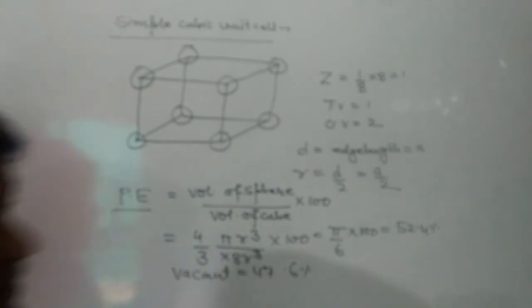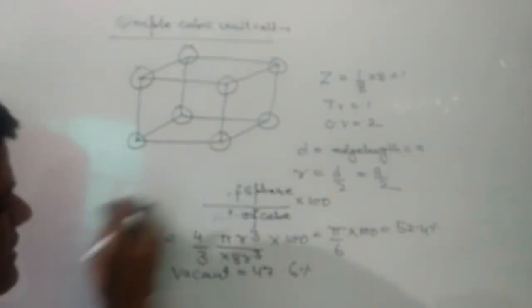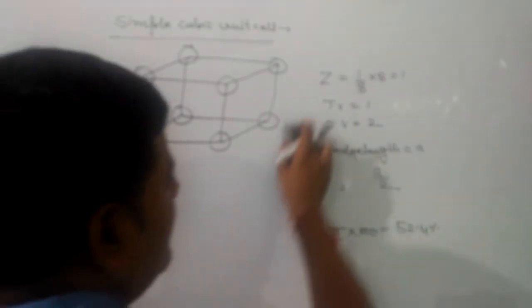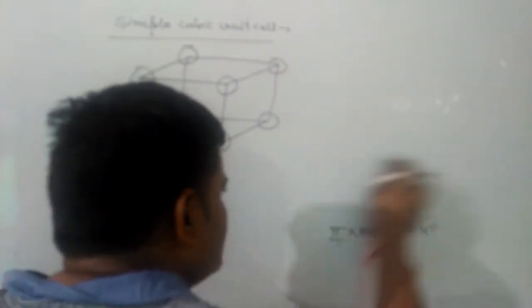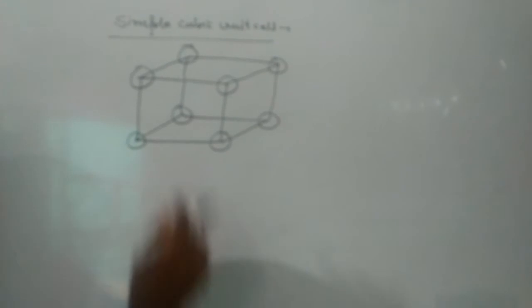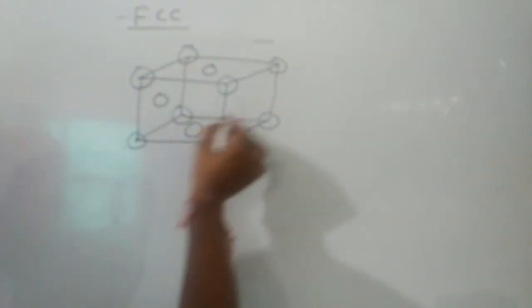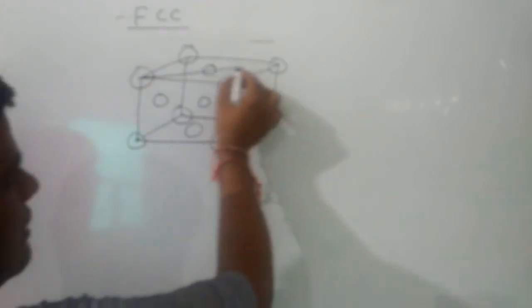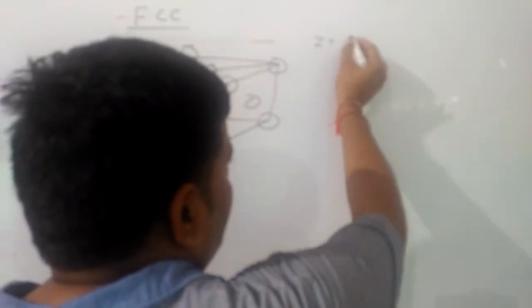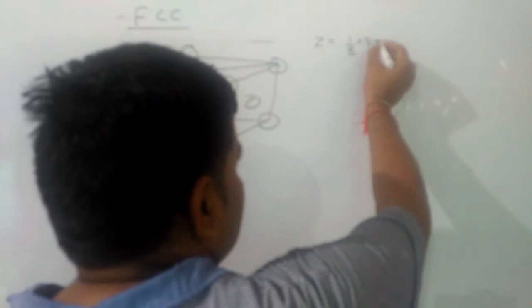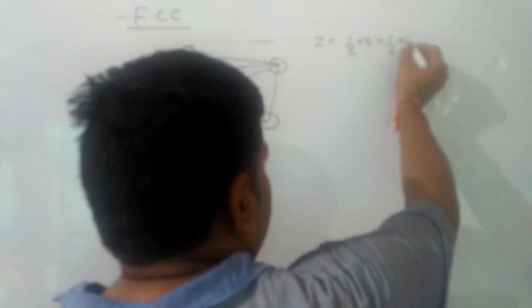Next, we are going to discuss about FCC unit cell. In FCC unit cell, the particles are present at corners as well as each face center, as shown in the figure. So, here total number of particles will be 1 by 8 into 8 plus 1 by 2 into 6, and that comes out to be 4. Number of particles will be 4.